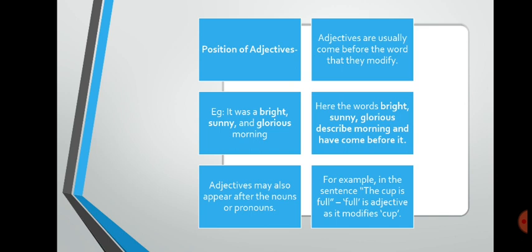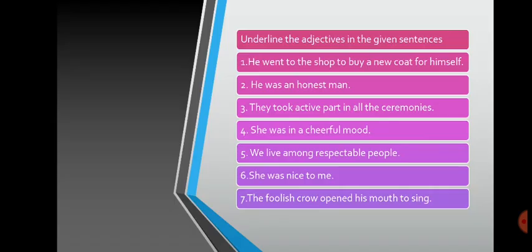Now for today, adjectives and the position of adjectives we have learned. So just check yourself: can you identify the adjectives in the given sentences? Note down the sentences, underline the adjectives, and be ready with the answers in the next part of this video. Underline the adjectives in the given sentences. He went to the shop to buy a new coat for himself.